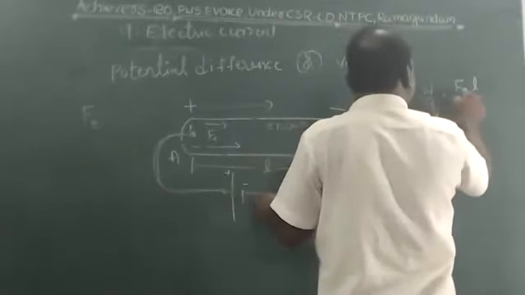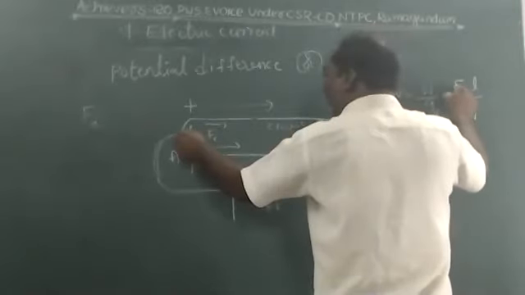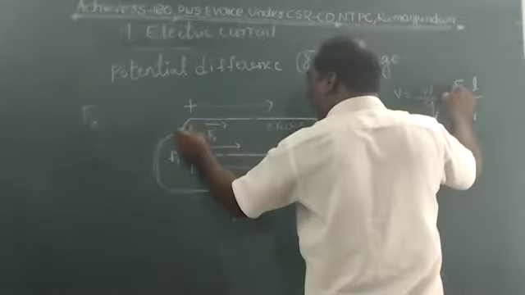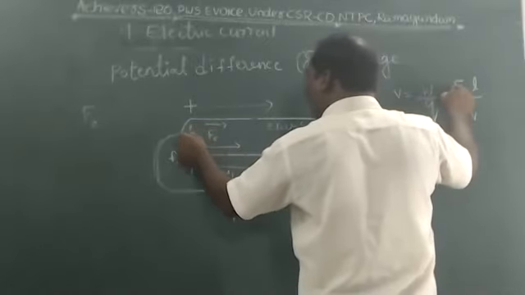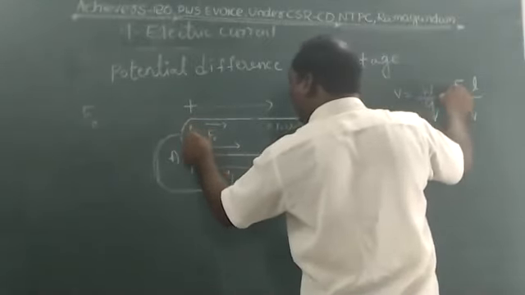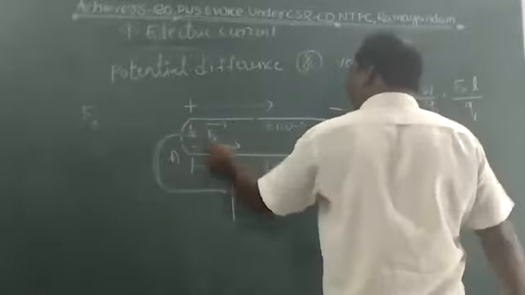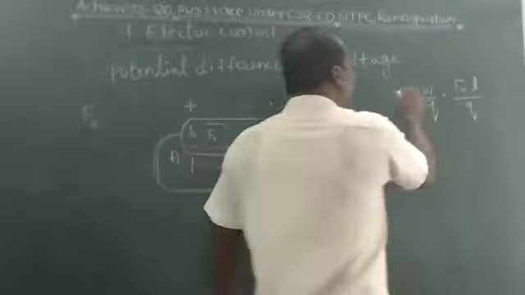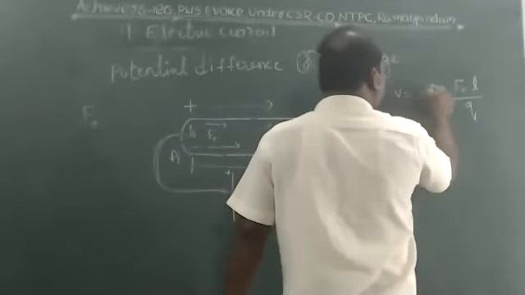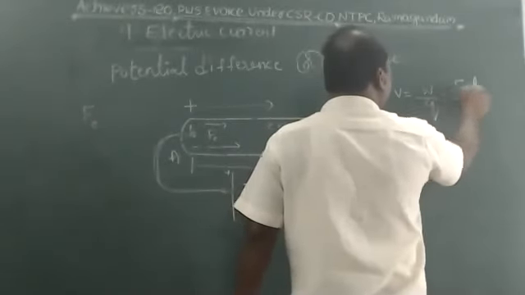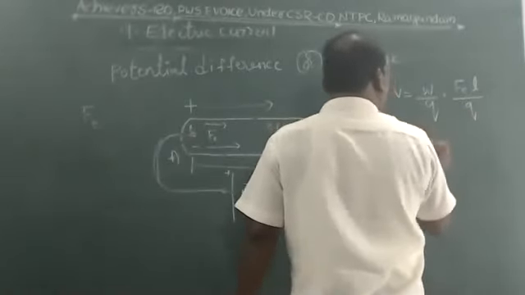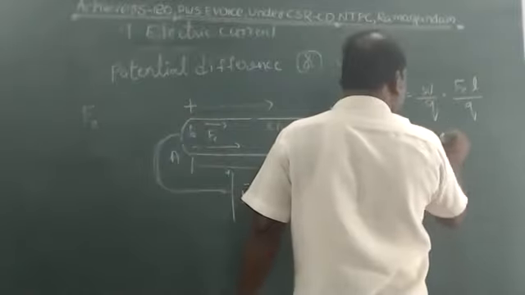The electric field creates the electric force. Due to the electric force, a force is exerted on the electron, and then the electron gets accelerated from point A to B, which means throughout the length of the conductor. So potential difference V equals W by Q equals F·L by Q. Potential difference is measured in volts.